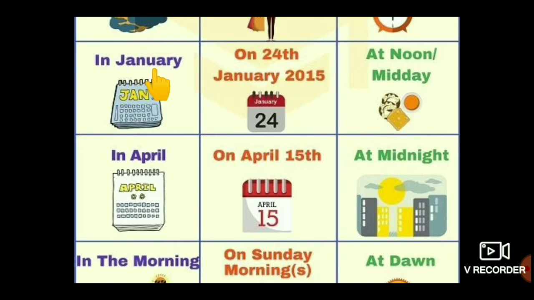Month's name before we use just in preposition only. Whereas with the date and month before we use on preposition. 24th January. Only January means we use in preposition only. Understood? Whereas date, particular date, 24th January, before those words we use on preposition. On April 15th. Okay?